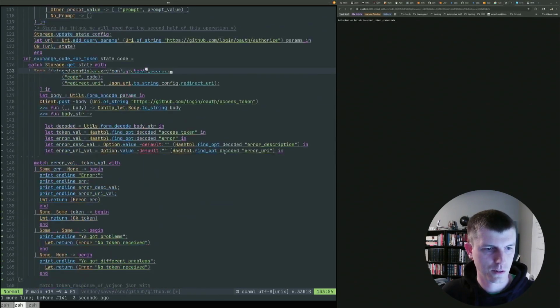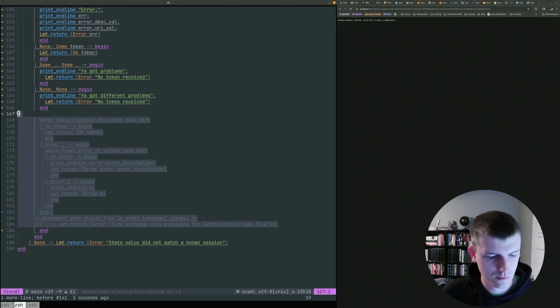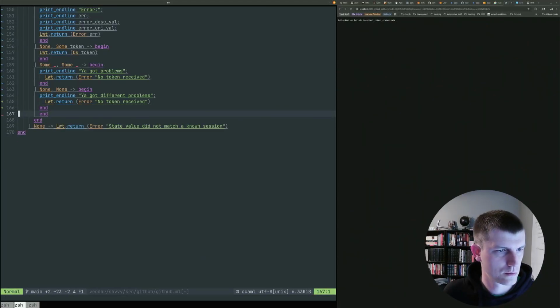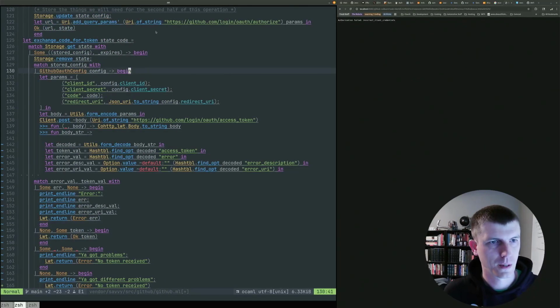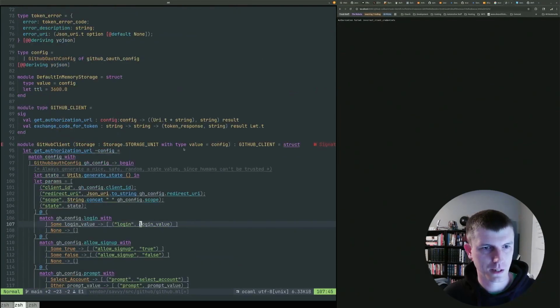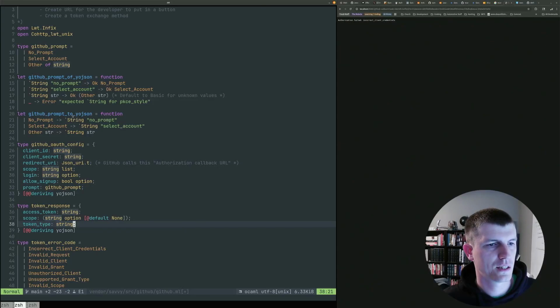Signature is mismatched. But that's okay. We're okay with a mismatched signature. Alright. So we delete this stuff. Again, that's what Git is for. And then we come up here, and so our signatures are mismatched. Right now we're returning a string instead of a token response. I gotta figure out how to make it into a token response.